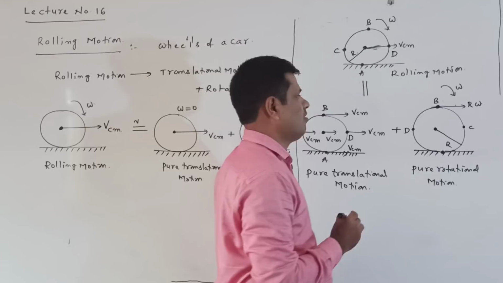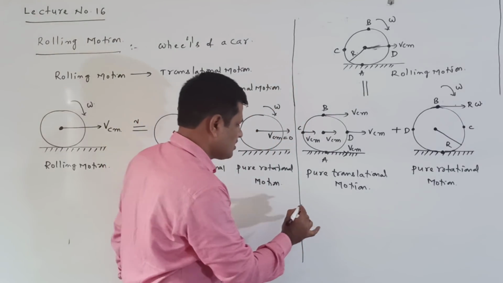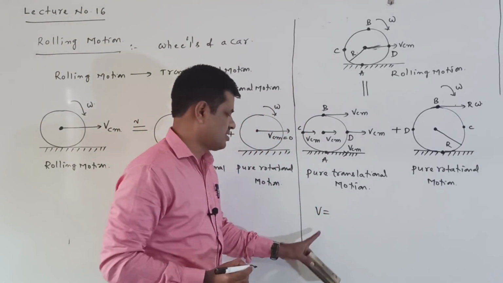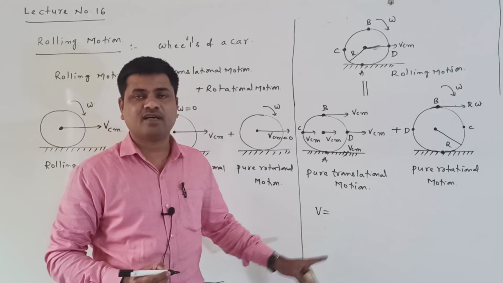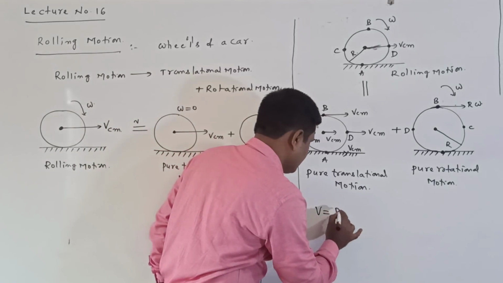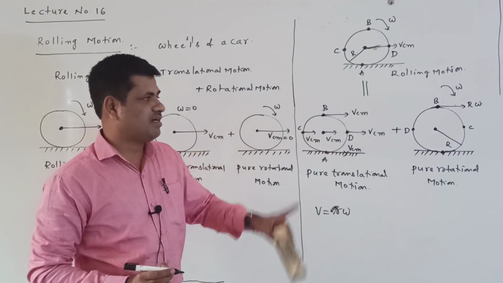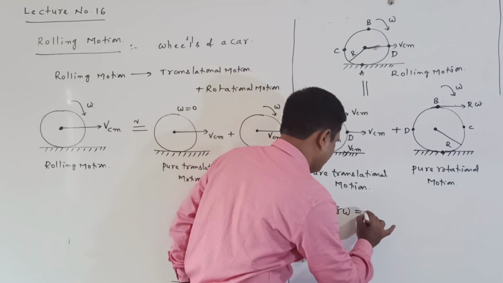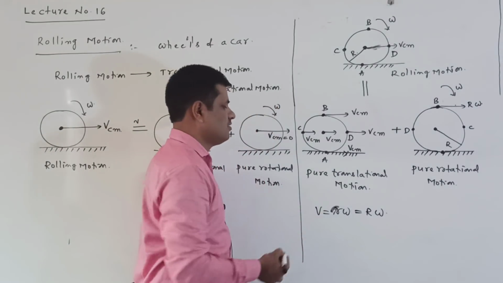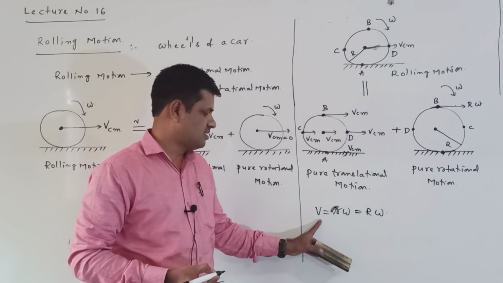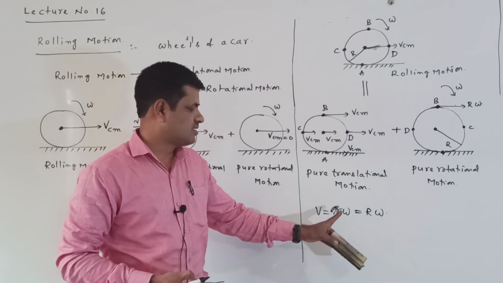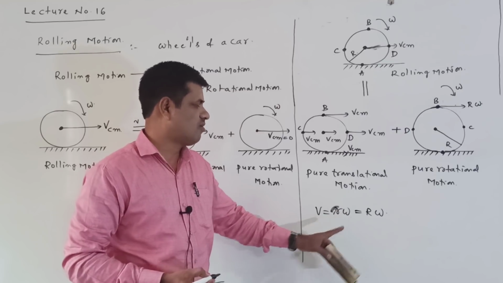Why am I writing R omega? Because we know the relation between linear velocity and angular velocity: v is equal to r omega. But here r is the radius of the disc, so I am writing capital R into omega. This v is equal to r omega is the relation between linear velocity and angular velocity.